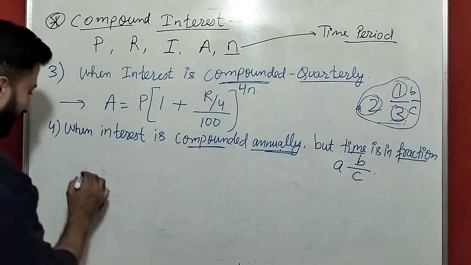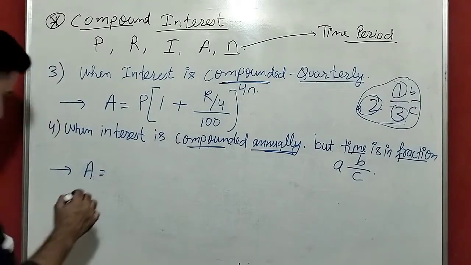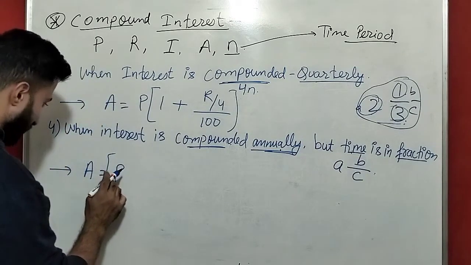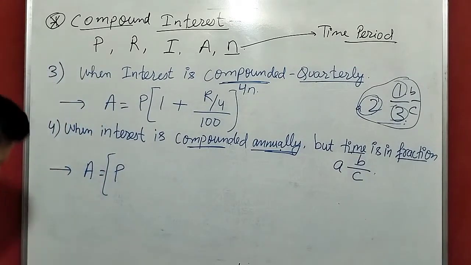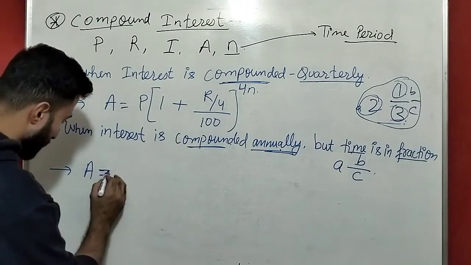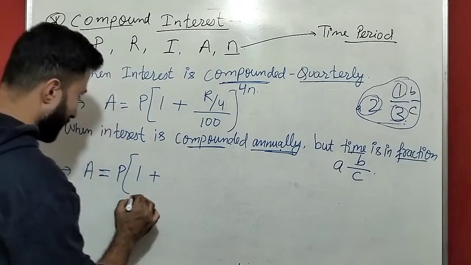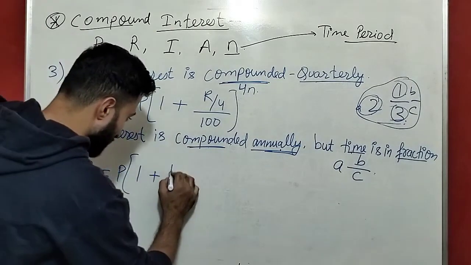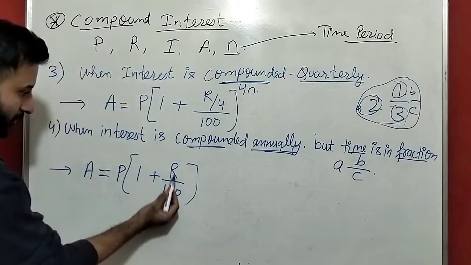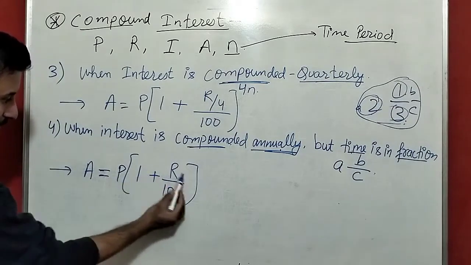Then the formula is, for finding the amount, amount equals P into 1 plus R by 100. See guys, just this by is here. This 1 is separate. Don't make this 1 plus R by 100.